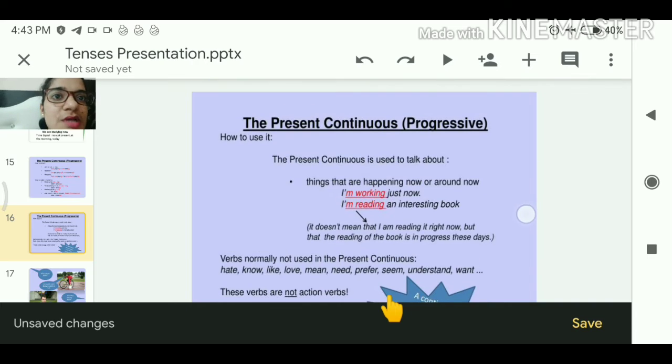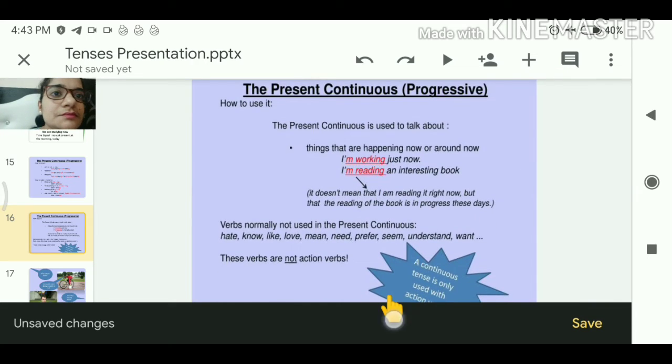Present continuous, how to use it. The present continuous is used to talk about things that are happening now or around now. I am working just now. I'm reading an interesting book.